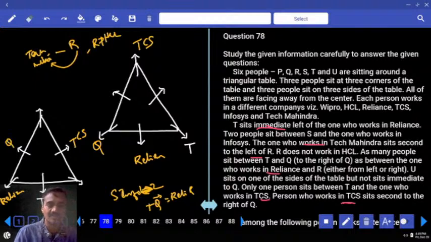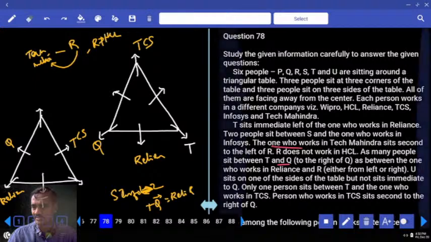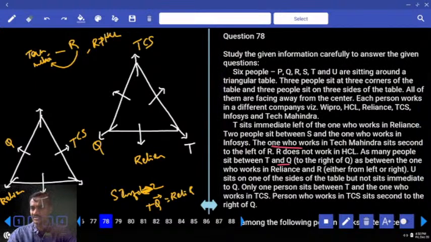T and TCS. Then what is the next information we have? T and Q, Reliance and R. And the next one, the persons are not adjacent to each other. R does not work in HCL. The one Tech Mahindra sits second. U sits at one of the ends of the table. Then only one person between T and TCS. Now S and Infosys are opposite to each other.